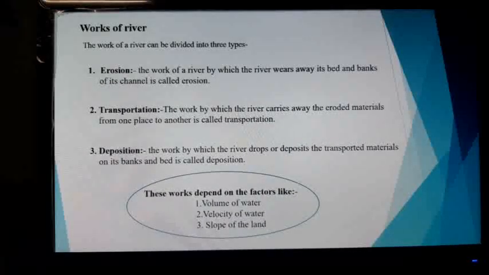These works depend on factors like volume of water, velocity of water, and the slope of the land. Okay. The higher the volume of water, the higher the transportational work. The higher the velocity of the water, the higher the possibility of erosion. The higher the slope of the land, the higher the possibility of erosion, and also of transportation. Lower slope, deposition. Okay. Lower velocity, chances of deposition.